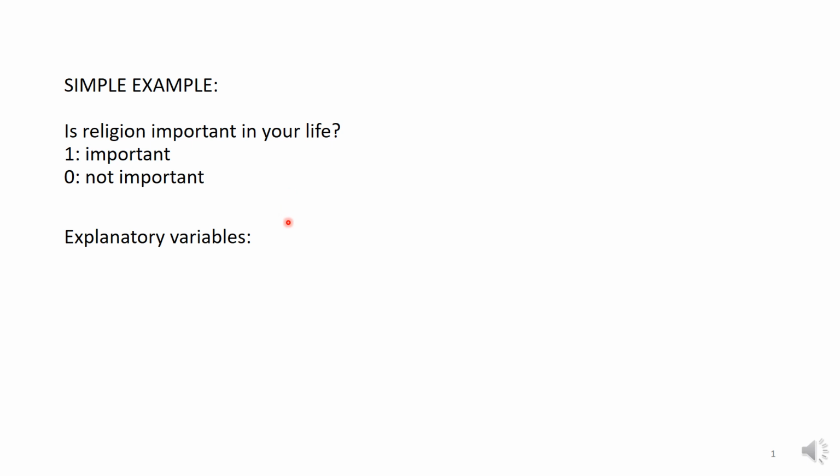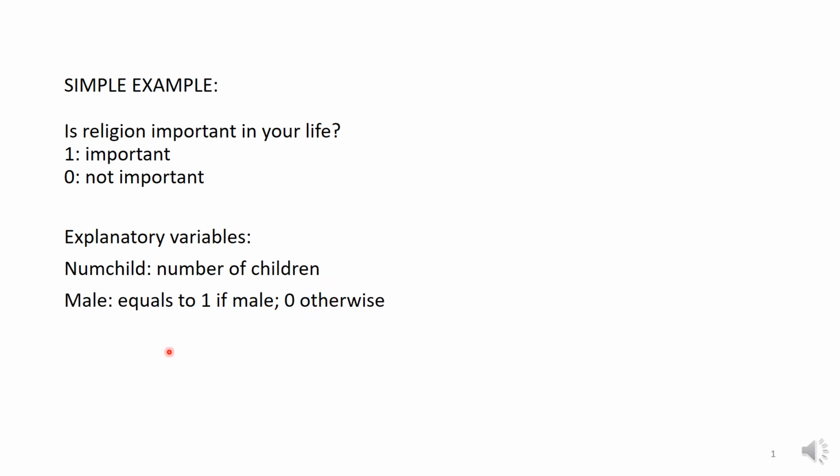So the explanatory variables, just to keep it simple, we will just use two. One is a quantitative variable, the number of children the individual has, and gender. For gender, we use a dummy variable, male, where it is equal to 1 if the individual is a male and 0 otherwise, meaning if the individual is a female.